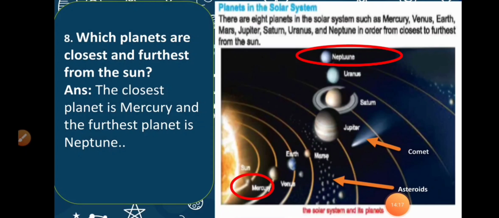Now, if I ask you, tell me the 5th nearest planet to the sun, what will be the answer? Your answer will be Jupiter, right? Your answer will be Jupiter. The 5th nearest planet to the sun is Jupiter.